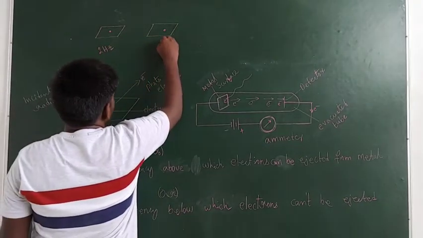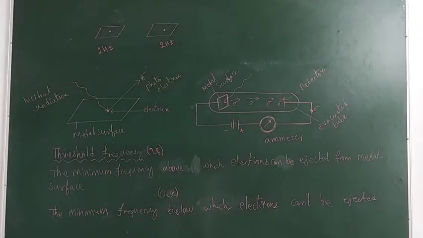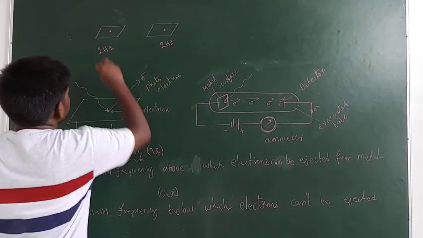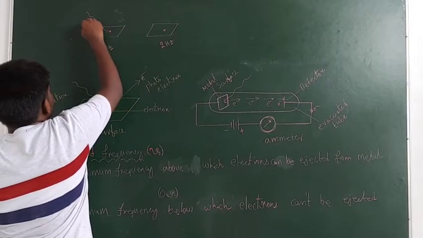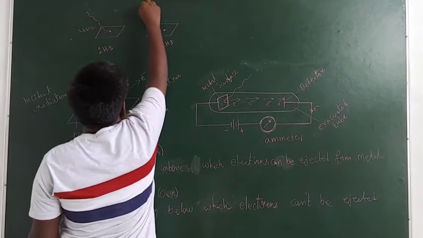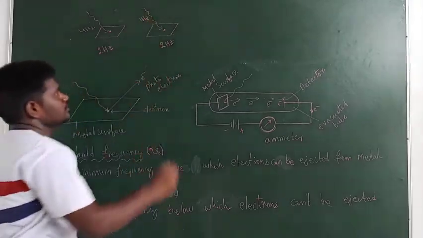Here I am using radiation containing 4 Hz, and in this case I am using radiation containing 1 Hz frequency.